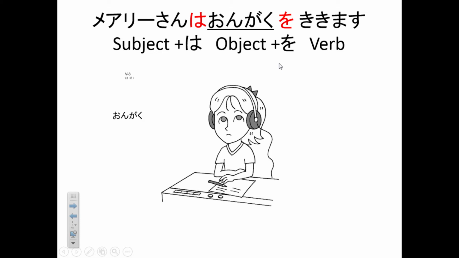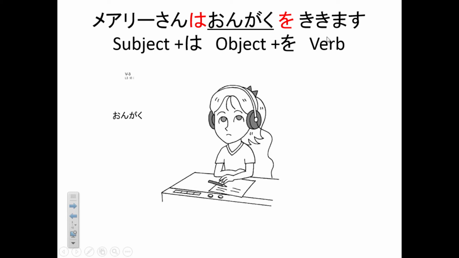But you can switch 音楽を and then メアリーさんは if you want. And it still means Mary listens to music. Like 音楽をメアリーさんは聴きます。That's something you can do in Japanese. You can switch subject and object. As long as the noun has the right particle after it, the meaning doesn't change. But you can emphasize the object if you put the object first. Okay, so that's why particles are very important.